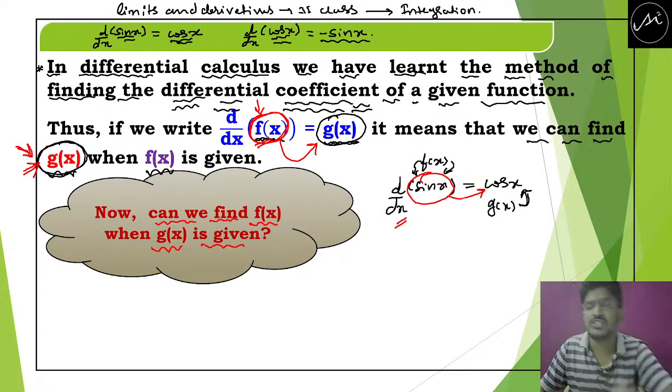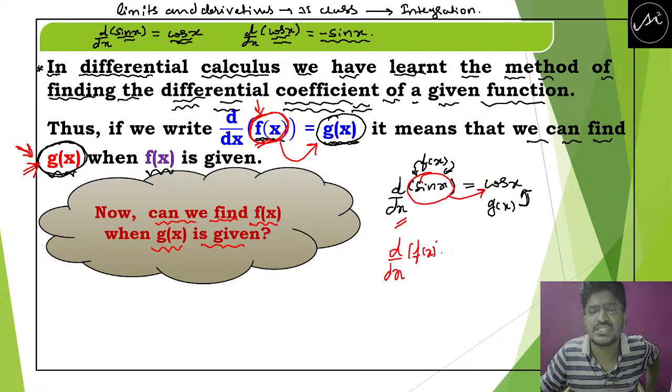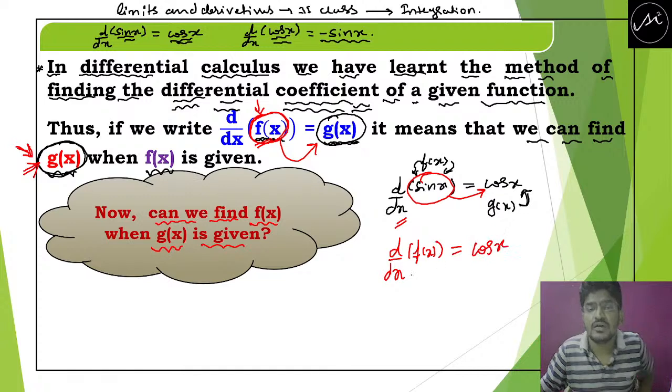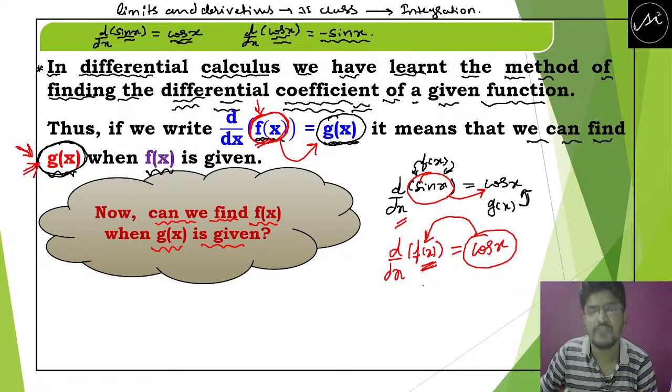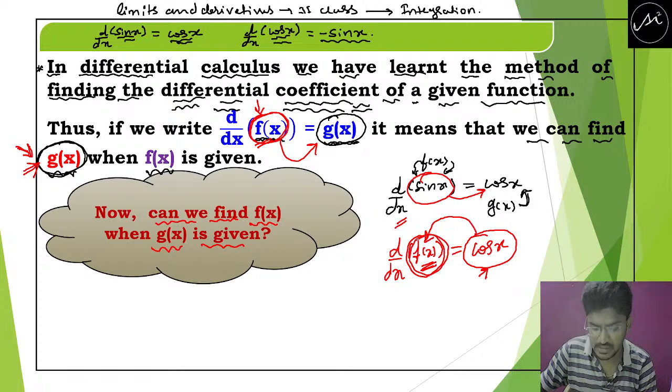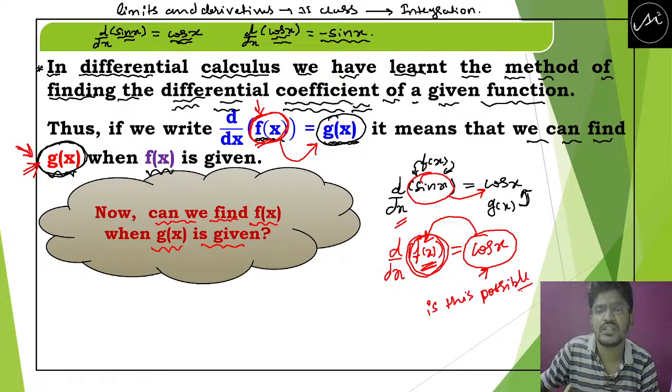Okay. That means what they will tell? The differentiation of f of x is cos x. Now using this cos x, they are asking you to find what is this f of x. Are you getting my point? Using this cos x, they are telling you to find f of x. So is this possible? That is the question.